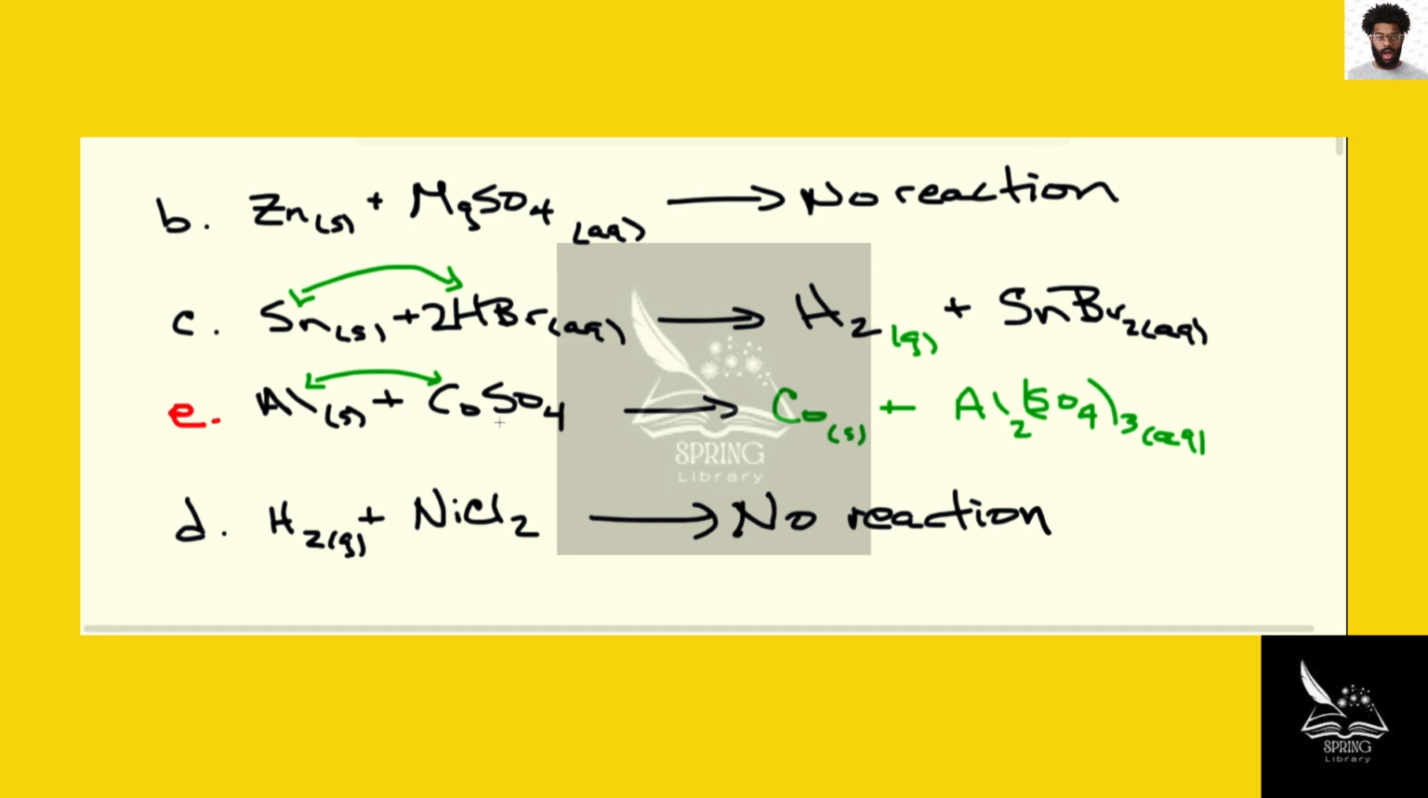So the bottom line is, if the element by itself is higher than the substance in the compound, the reaction will take place. If the substance in the compound is higher on the activity series than the element by itself, there's no reaction.